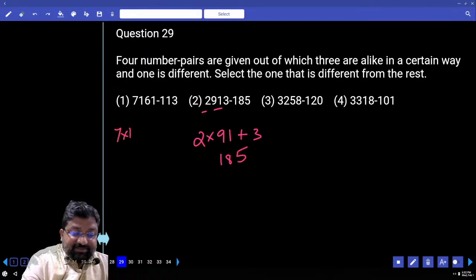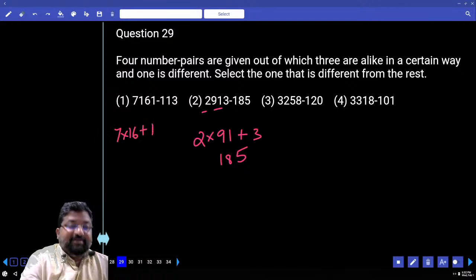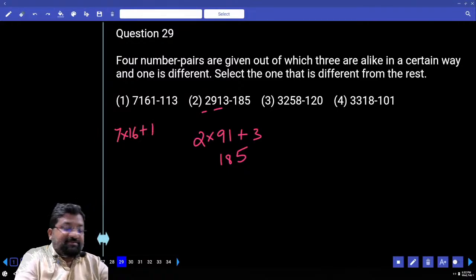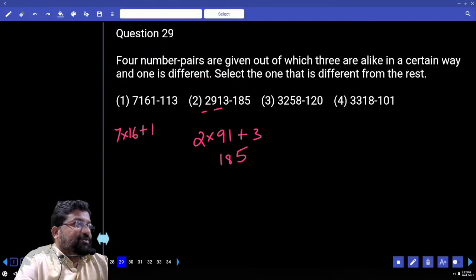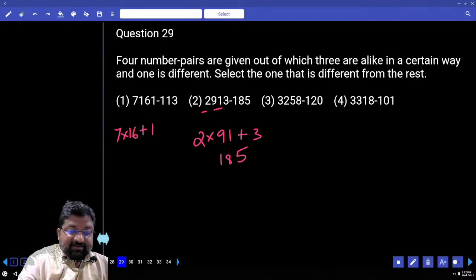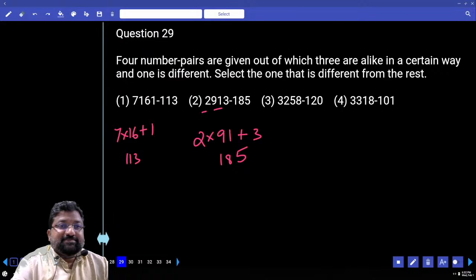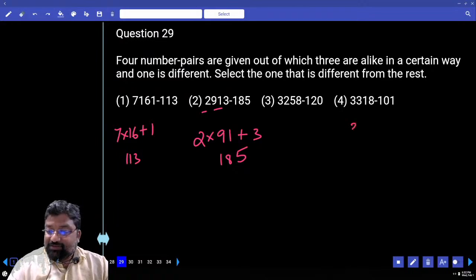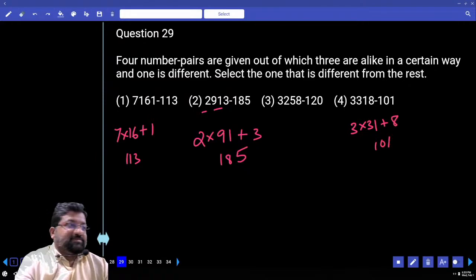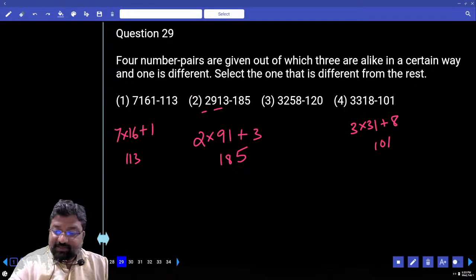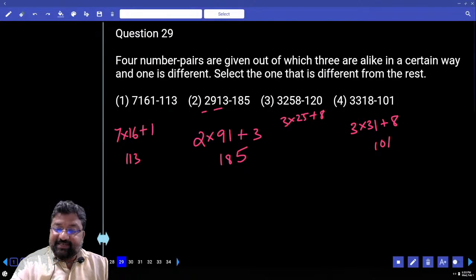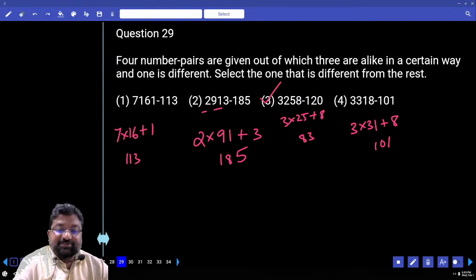7 into 16 plus 1. What is 7 into 16? 112. 70 plus 42, 112 plus 1. 3 into 31, 93 plus 8, 101. 3 into 25, 75 plus 8 is 83. But what is given there? 120. Which is the wrong number?